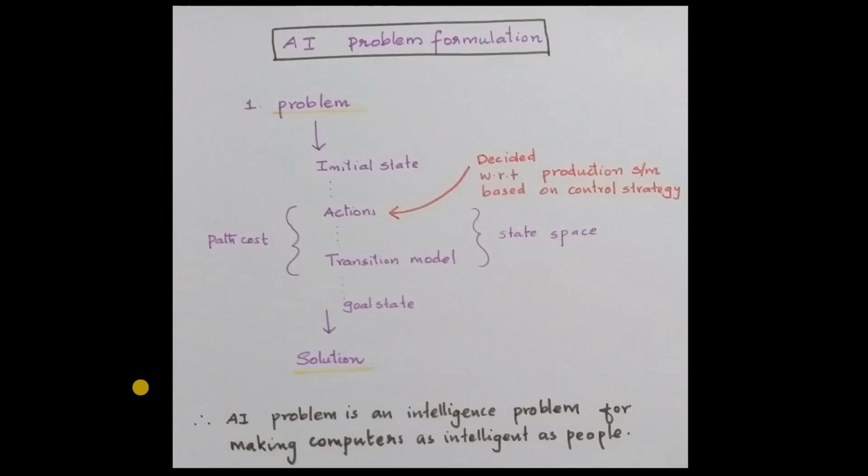Moving on to the next, I have briefed this particular definition in a flowchart. If you are considering an AI problem, we can define an AI problem formulation like this. There is a problem and we are starting from an initial state, and we are traveling from the initial state to the goal state, and in between we have several different actions, and these actions are decided with respect to the production system. What is a production system? It's a set of rules, and from the production system, these actions are to be taken based on the control strategy. Control strategy means the dependency.